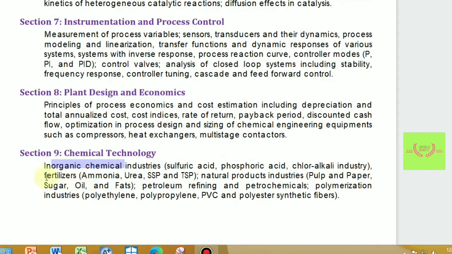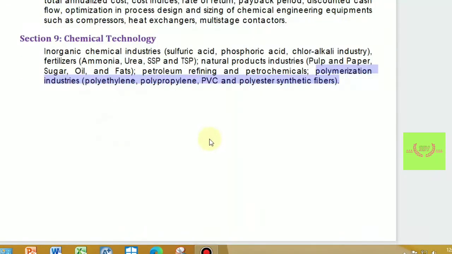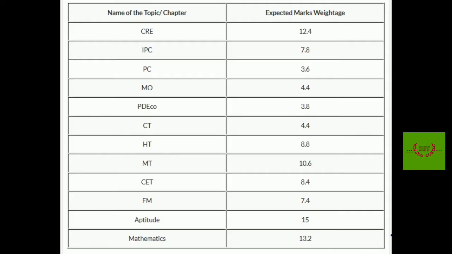The main subject, worth 6 to 10 marks, is chemical technology. In this we study various flow sheets in process industries. Polymerization, chlor-alkali industries, fertilizer industries, these are all included in it. This is of course a basic and important subject from the GATE point of view. So this is all about the subjects. This is the mark distribution of all the subjects in GATE. Please look at it.